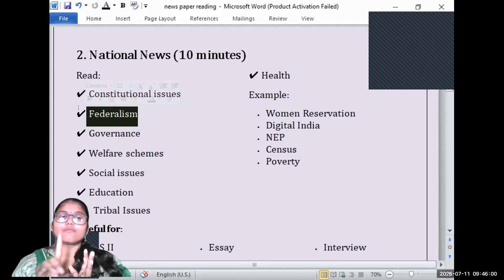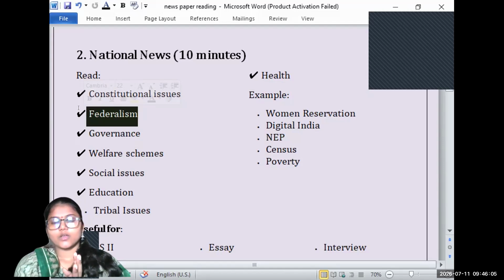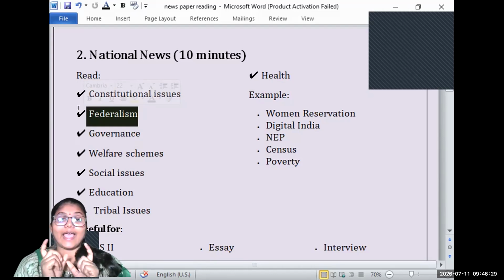So whenever you are reading the newspaper, you should avoid political radical statements, radical articles which have biased judgment. Even in the editorial, you will find some biased judgment. You should avoid such articles, even though it is the editorial section. The editorial section is very, very important for reading. But if there is a bias in the judgment, if there is a bias in the conclusion, you should avoid such editorials. Extract the information, do not copy paste.